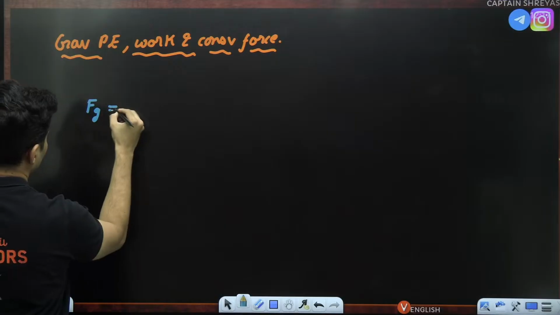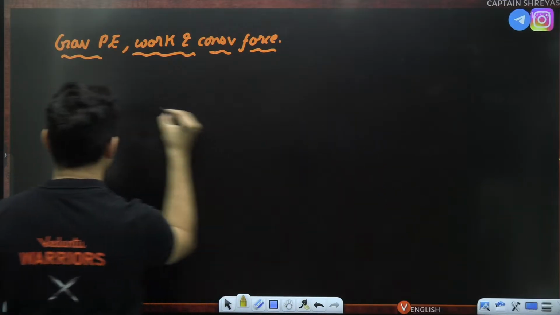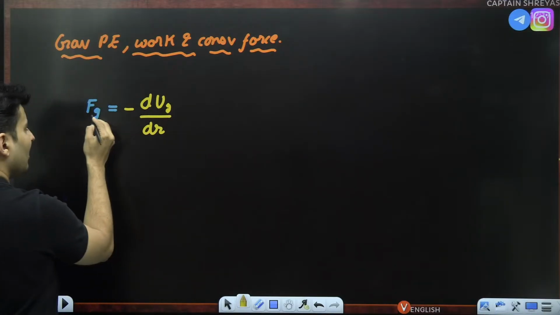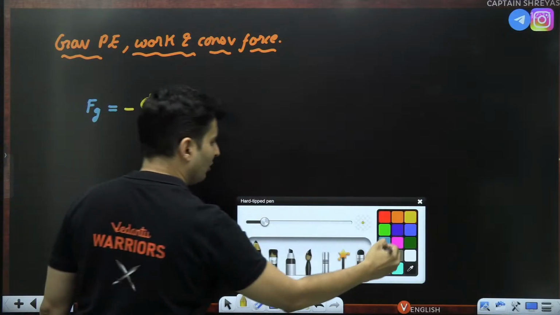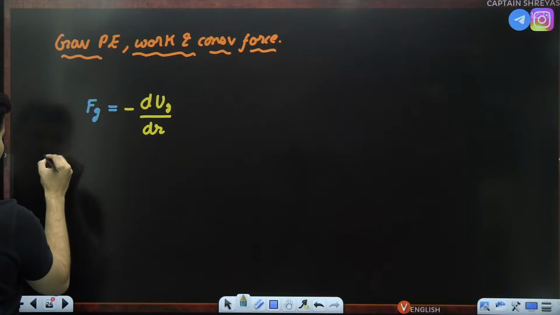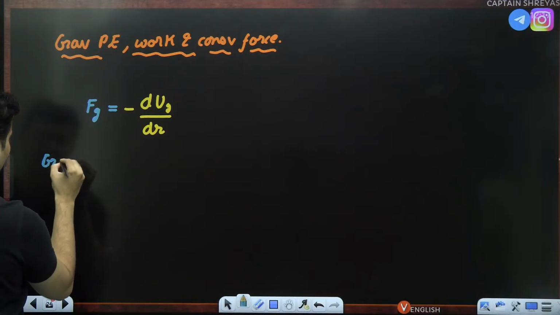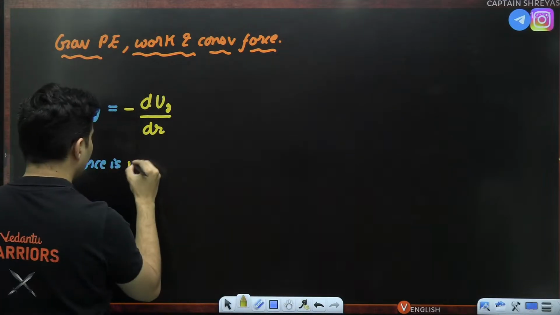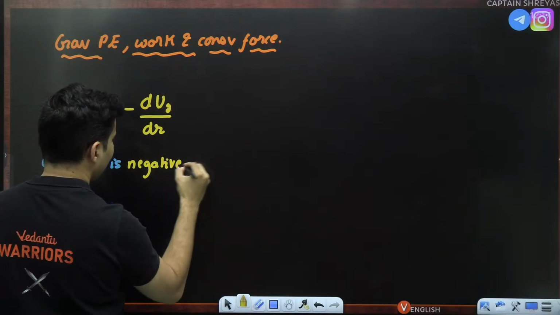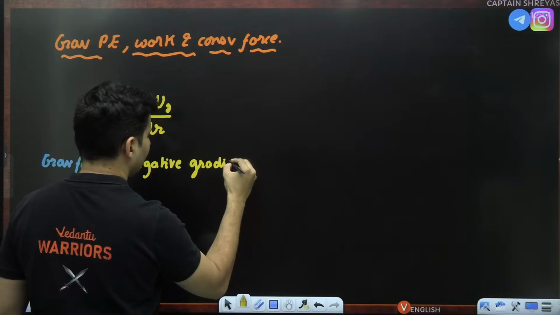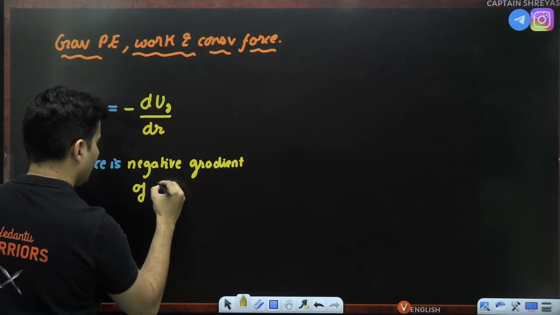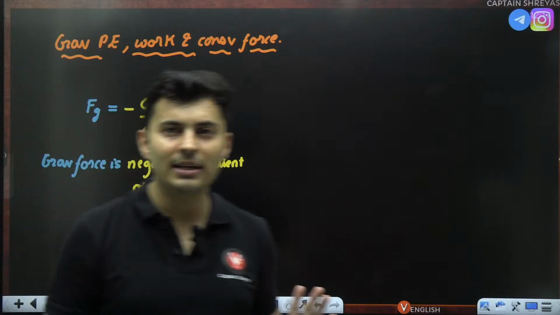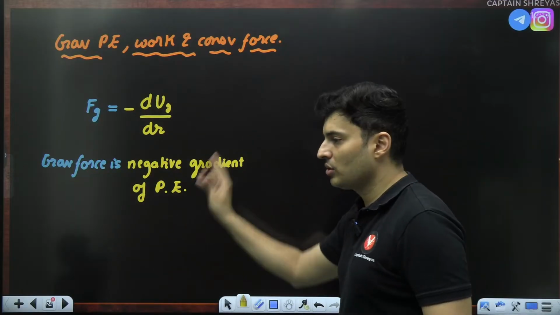The gravitational force will be, remember this, negative dU by dr. Force is the negative gradient of potential energy. We have seen this in the work power energy chapter. F is minus dU by dx, minus dU by dy. We have seen this already, just showing this to you again.